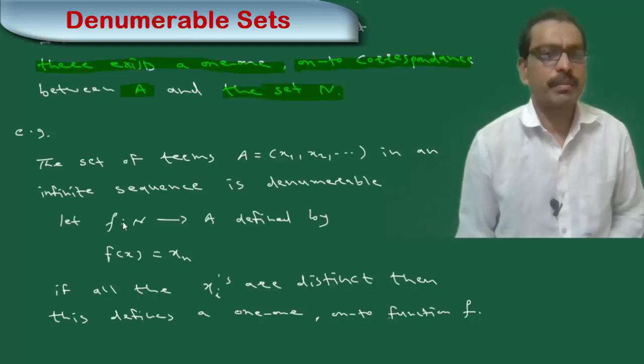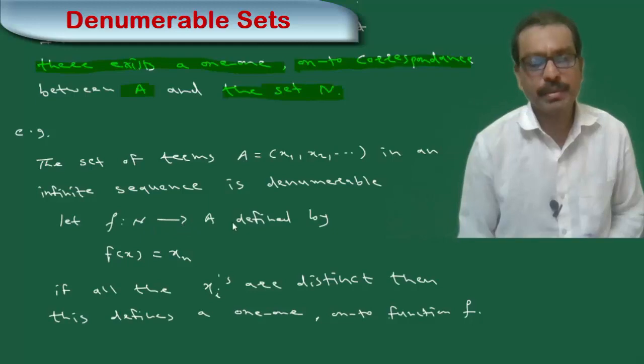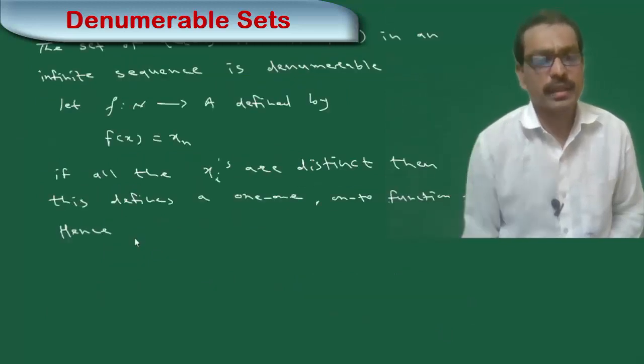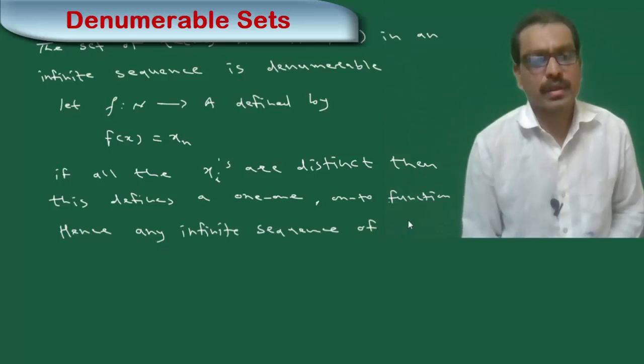Here we define a map f from N to A, and this map is defined by f of n is equal to xn. If all the xi's are distinct, then this function f is clearly one-to-one and onto, and hence any infinite sequence of distinct elements is denumerable.